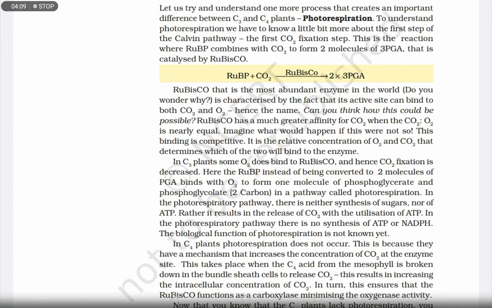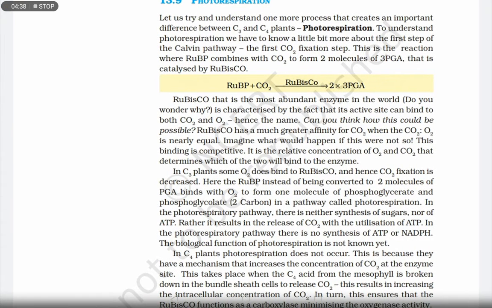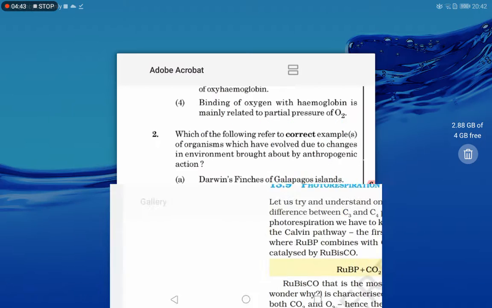You could check here, some O2 does bind to Rubisco, and hence carbon dioxide fixation is decreased. Here the RuBP, instead of being converted to two molecules of PGA, which is the C3 pathway, binds with oxygen to form one molecule of phosphoglycolate. Phosphoglycerate is a 3 carbon compound and phosphoglycolate is a 2 carbon compound. It produces a 3 carbon and a 2 carbon compound.